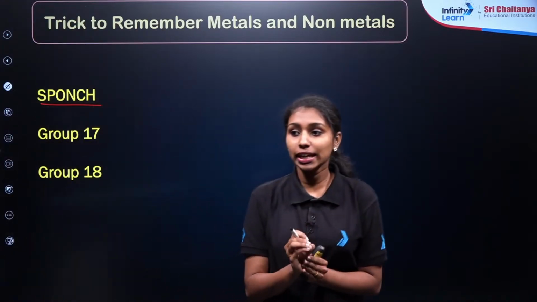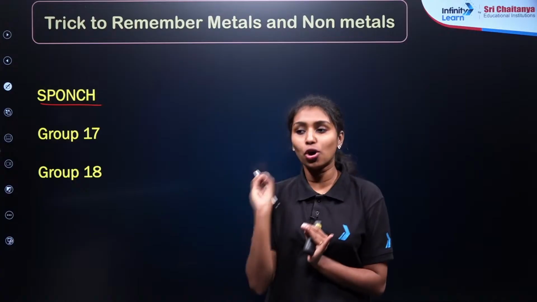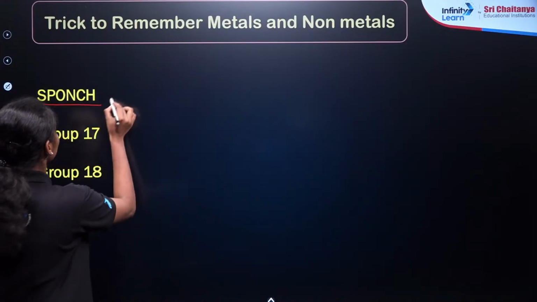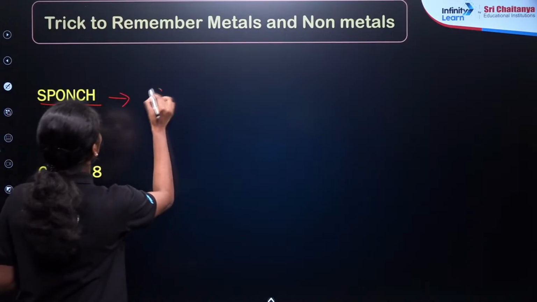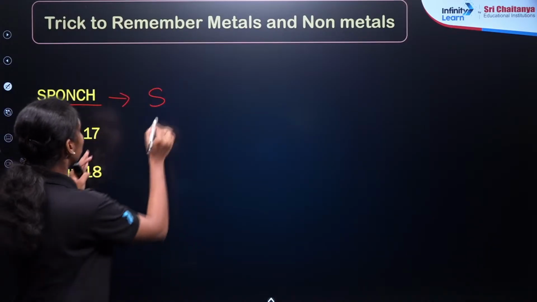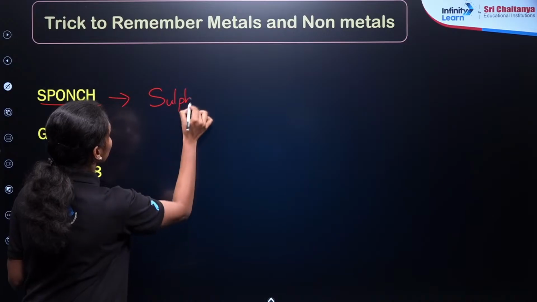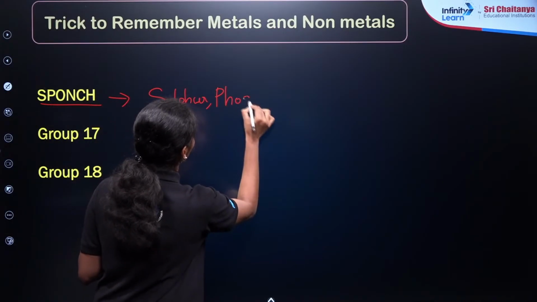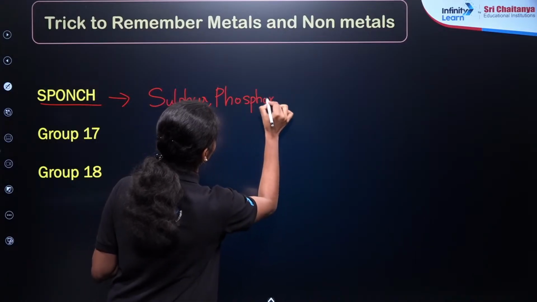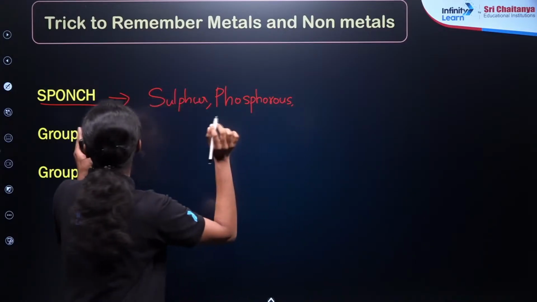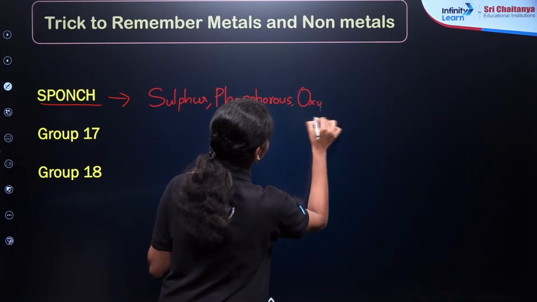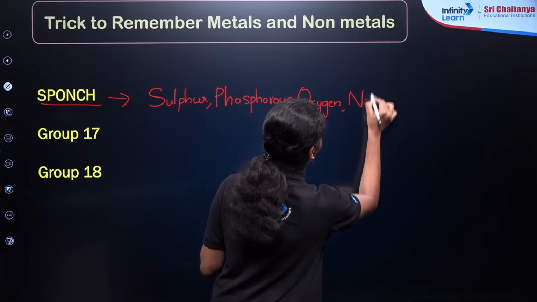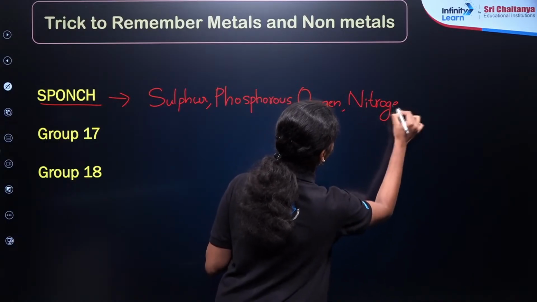So here, this is our first trick, SPONCH or sponge. S stands for sulfur. P for phosphorus. Then O for oxygen. N for nitrogen. C for carbon. Then last, H for hydrogen.